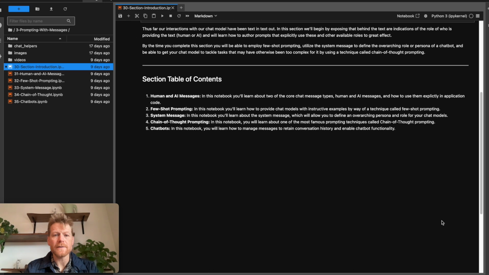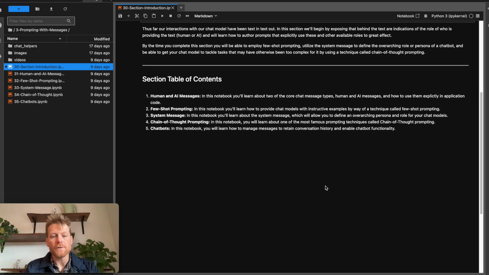The table of contents for section 3 are as follows. In Notebook 1, Human and AI Messages, we're going to learn about two of the core chat message types, namely human and AI messages, and we'll learn to use LangChain to control these message types explicitly.